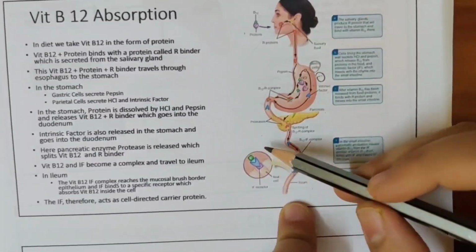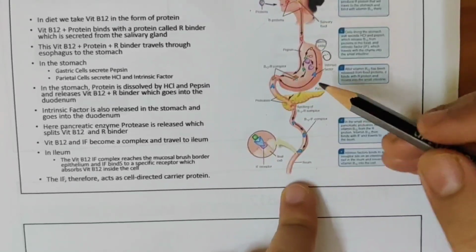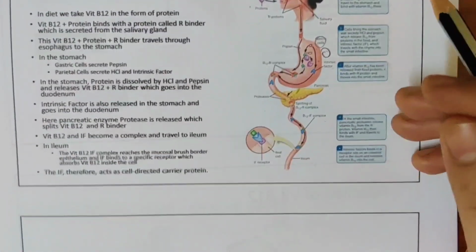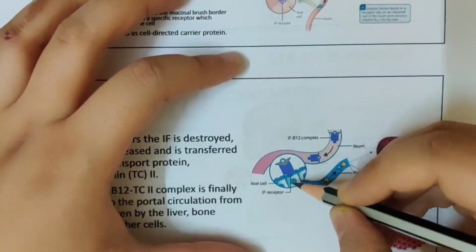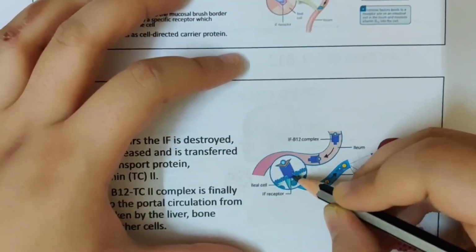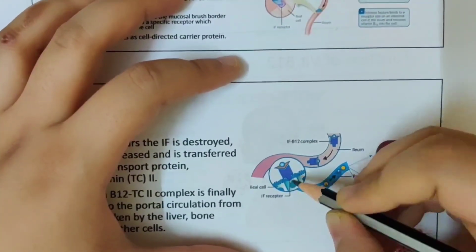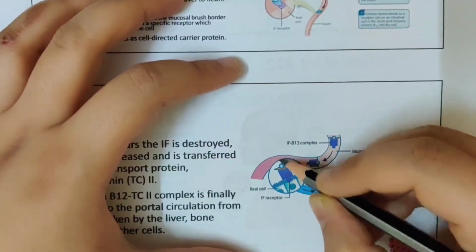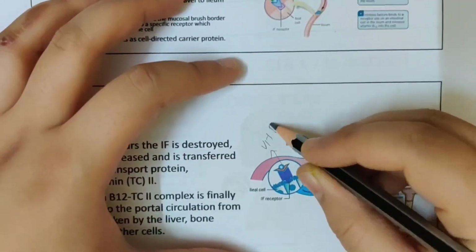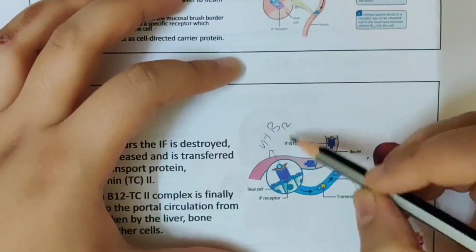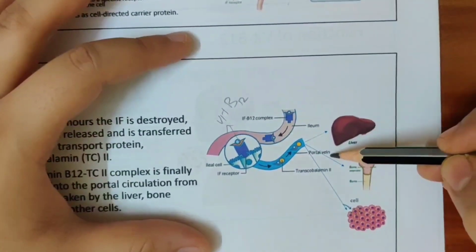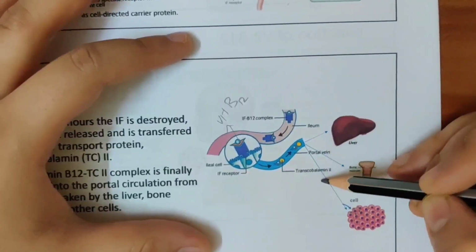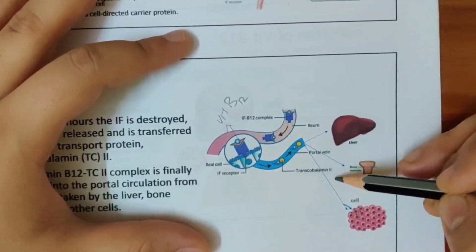You can see a larger picture over here. When it enters the enterocyte, you have a receptor. In that receptor, the intrinsic factor will bind. So what enters inside the cell is only vitamin B12. That vitamin B12 will further enter the portal vein. How does it enter the portal vein? It requires another carrier known as transcobalamin 2.